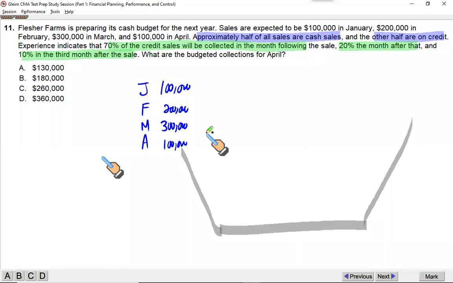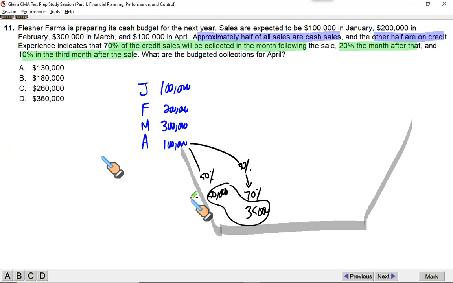All right. Now listen, it says half are credit, half are cash. So what you sell in April, 50% of these are cash sales which are collected immediately within April. The remaining 50% are credit, and out of those credit sales, 70% will be collected in the month of sale. So which means the remaining 50% which are credit, you will collect 70% of that amount, which is going to be 100,000, 50%, 50,000, 50,000, 70%, 35,000. So you would have collected these within April, from April sale.